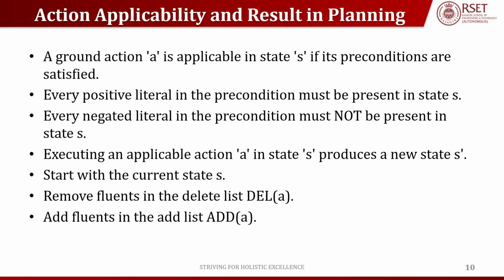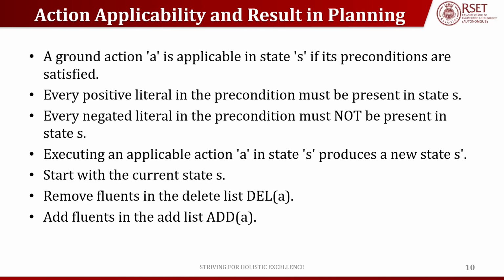A ground action A is applicable in state S if its preconditions are satisfied, and every positive literal in the precondition must be present in state S. Every negative literal in the precondition must not be present in the state S. All positives should be present in the state, and all the negatives should not be present in the state. Executing an applicable action A in state S produces a new state.